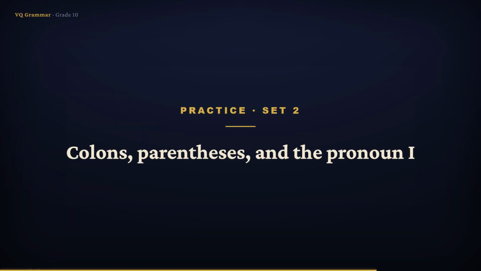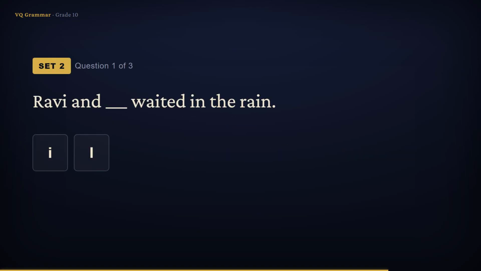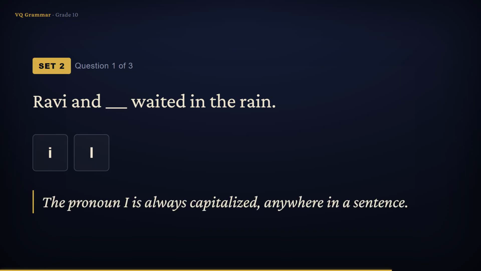Now the other places a capital can hide: after a colon, inside parentheses, and that one stubborn pronoun. Same job, capital or lowercase. Pause and choose before each answer. Ravi and blank waited in the rain. This is the easiest point in the lesson. The pronoun I is always a capital, no matter where it lands, beginning, middle, or end. So the answer is I, capital I.